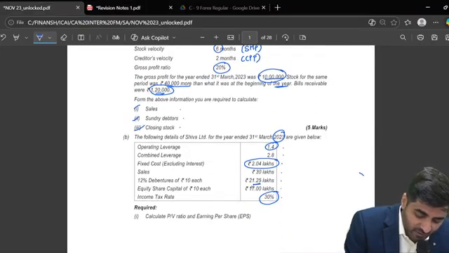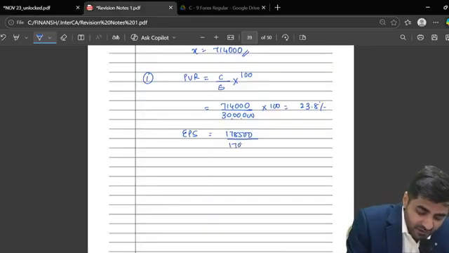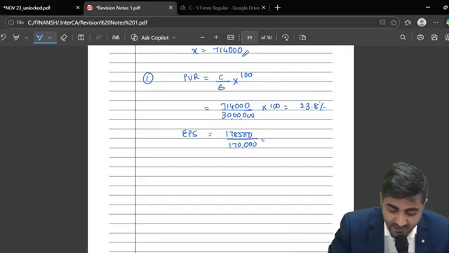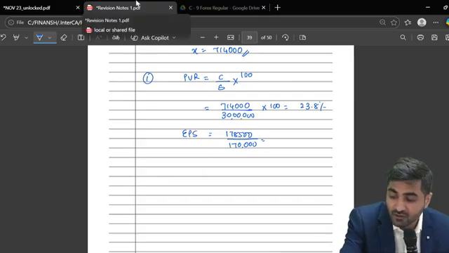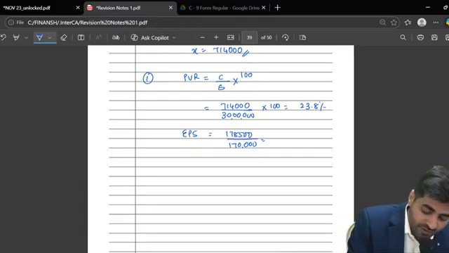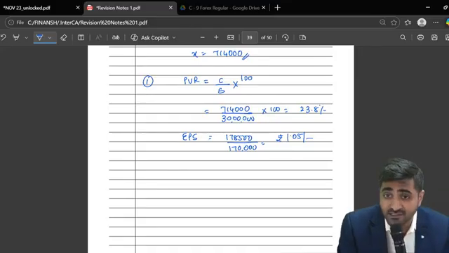Please check and tell me the number of equity shares. 1,70,000. Now I can calculate EPS: 1,78,500 divided by 1,70,000, which is finally rupee 1.05. Is this your EPS?